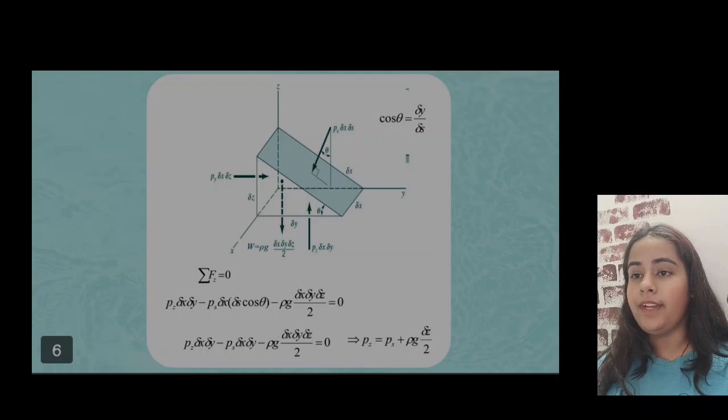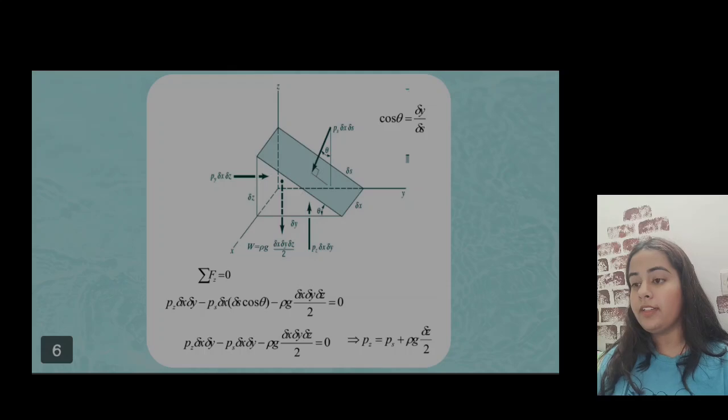The weight of the fluid element is minus W, which is equal to minus rho g delta x delta y delta z upon 2, acting downwards. So the equation is pz delta x delta y minus ps delta x delta s cos theta minus rho g delta x delta y delta z by 2 is equal to 0.